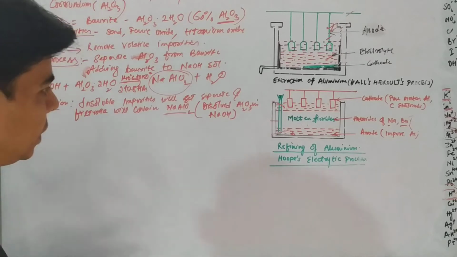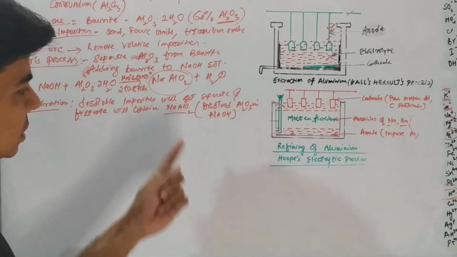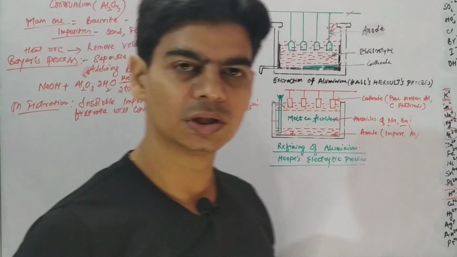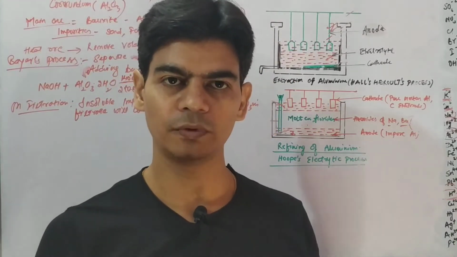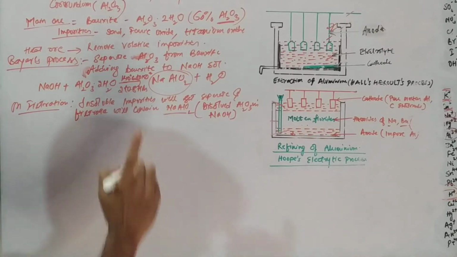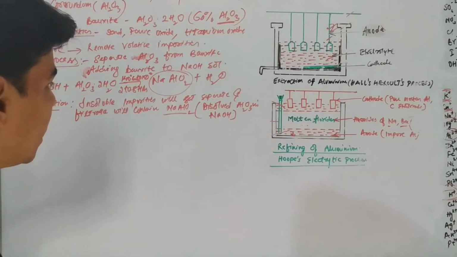So now what we will do is, we will dilute this filtrate. That is, we will add water to this filtrate and allow it to cool down to 50 degrees Celsius, because the reaction conditions above were at 150 degrees Celsius, which needs to be lowered now.